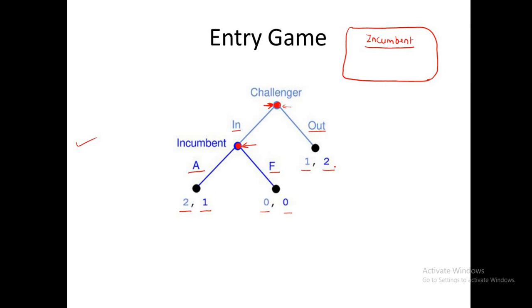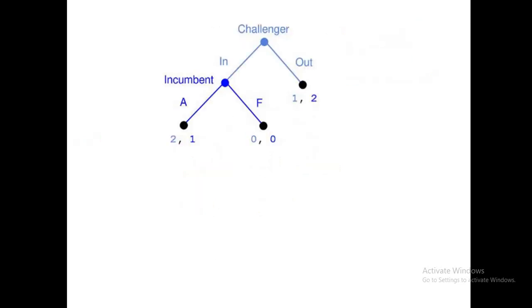Now we will try to find out the equilibrium of this game. We will try to solve this extensive game with perfect information using the same method which we use in strategic games. In strategic games, we construct a payoff matrix first, and then using the best response function, we find the equilibrium. Similarly here, we will construct a payoff matrix first.